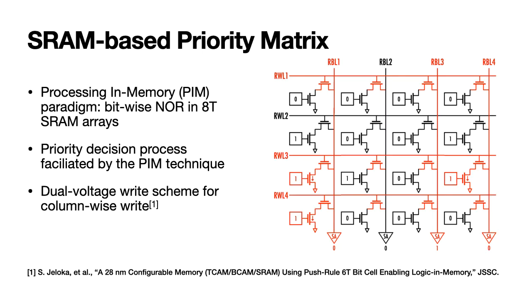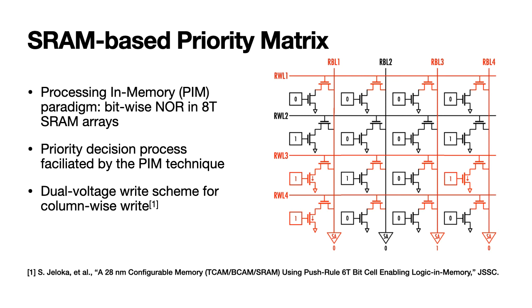The priority decision in the match matrix involves massive logic operations. Luckily, enabled by the processing-in-memory technique in ATSRAM, where multiple word lines are activated simultaneously, NOR operations between activated words are performed in the shared bit lines.